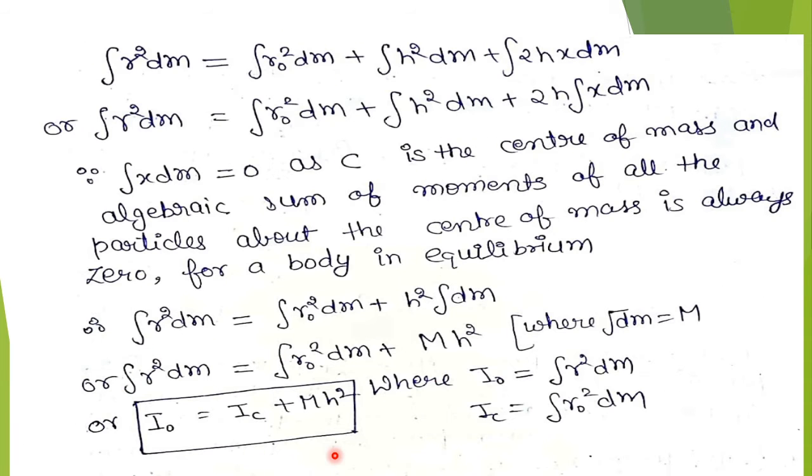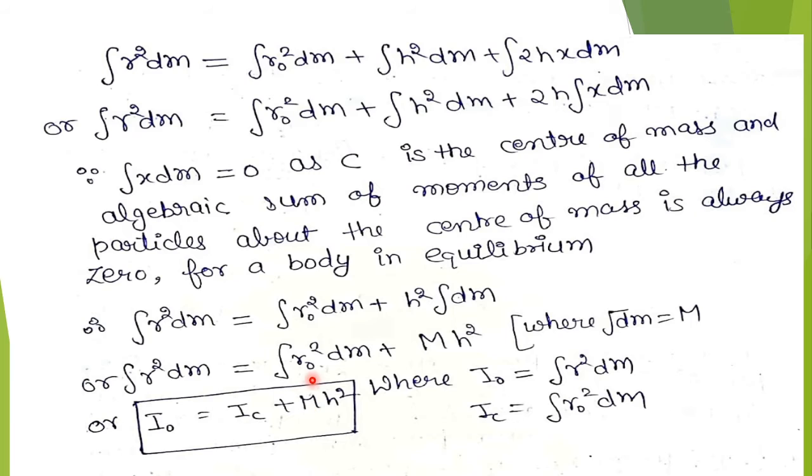In the statement, we have the moment of inertia about the axis of rotation, which is passing through origin O, and this is equal to the sum of this. What is this? IC is the moment of inertia about the parallel axis, which is passing through the center of mass, plus the product of these two terms.